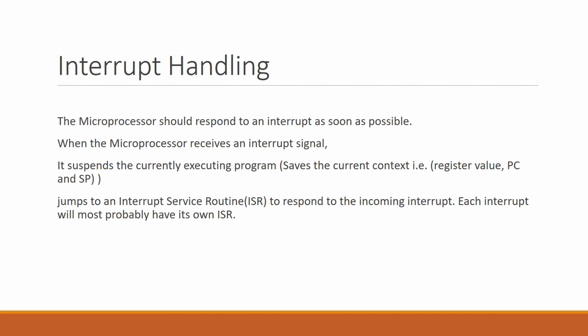Now, how does the microprocessor handle the interrupt? The microprocessor handles the interrupt by pausing the current execution and starting the new execution. So, how does the microprocessor pause the current execution?